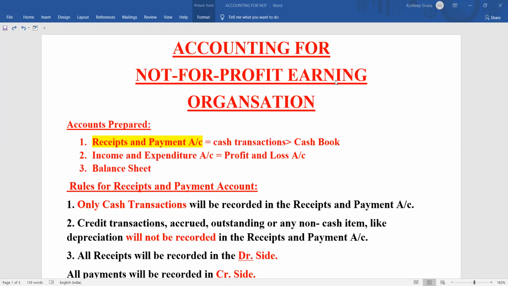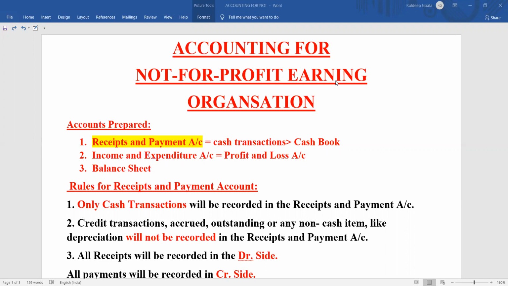This is a chapter where we're going to learn about those types of organizations which are formed with the motive to serve the society rather than to earn profit. ठीक है, उनका मोटिव होता है सोसाइटी को सर्विस प्रोवाइड करना. Okay, profit earn करना नहीं, society को service provide करना.